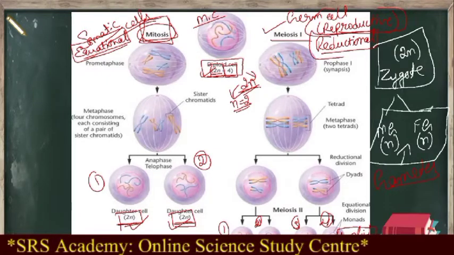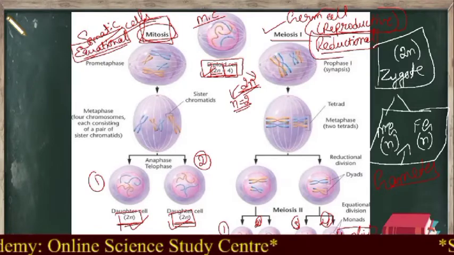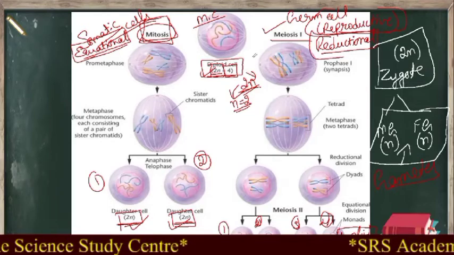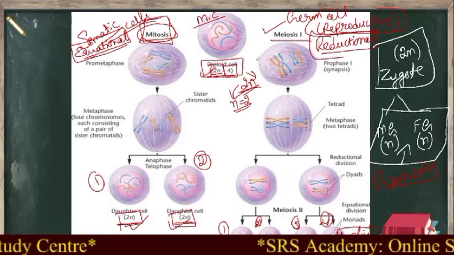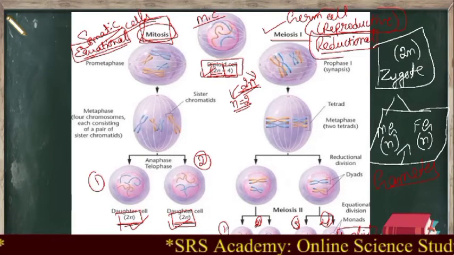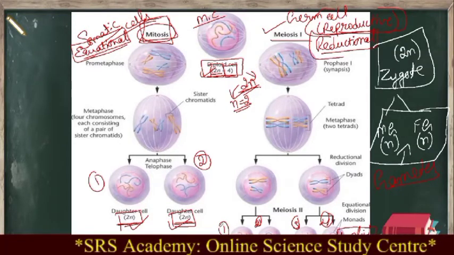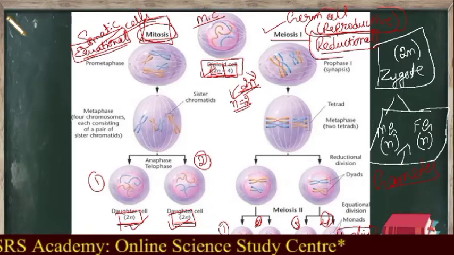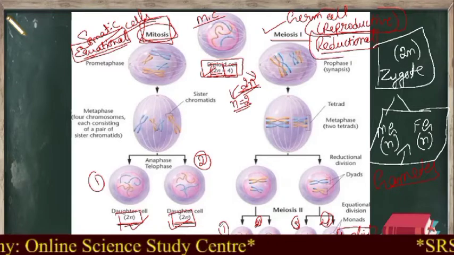This is only basic information to understand heredity and what happens in the gametes, the meaning of the diploid condition and haploid condition of the cell, and the number of chromosomes in the diploid condition and in the haploid condition. So now we will move on to the monohybrid cross. That is Mendel, who did his experiment on the pea plant.